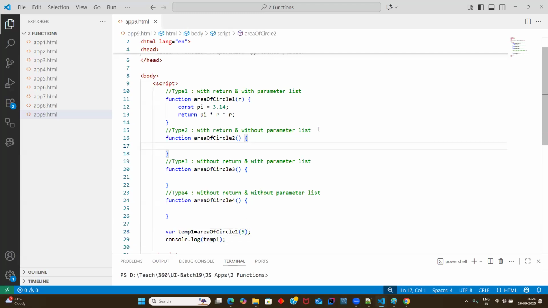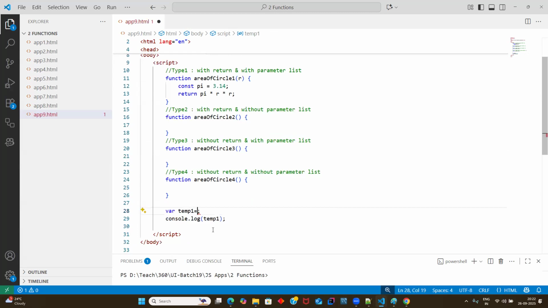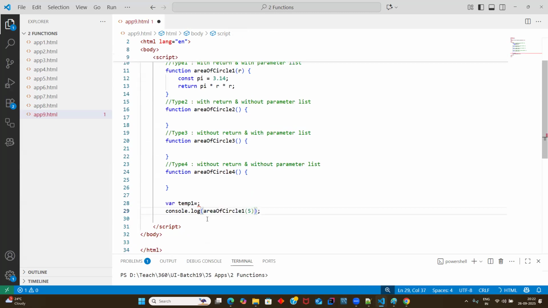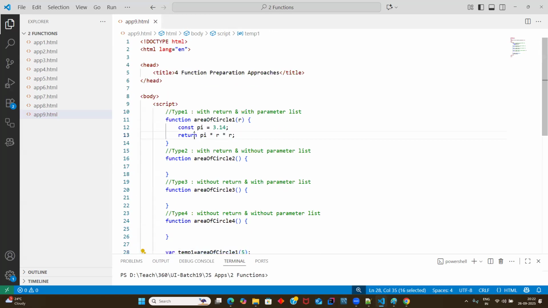Let's jump to the second one, guys. With return, can we directly print the area of circle without a parameter? Yes, you can write console.log directly in the brackets. Both will be the same. The return keyword will return the value of the area of circle to the name.